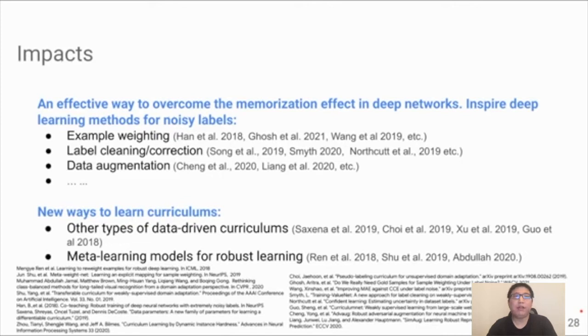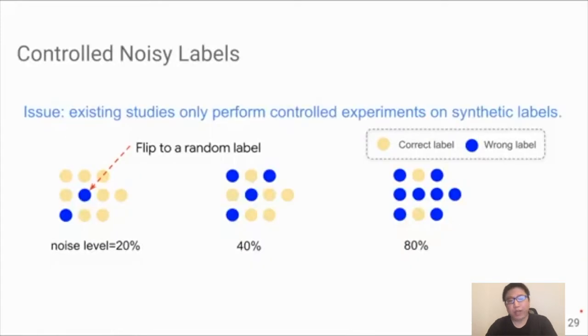There are more here. We don't have time to cover all of them, but there has been great progress in this area. The second contribution is that we show a new way to learn a data-driven curriculum and lay a foundation for other types of data-driven curriculum learning approaches. For example, a sub-area is developed to study how we can train this data-driven curriculum better using the meta-learning model. It is great, right? So much progress has been made in this direction, but what's missing?